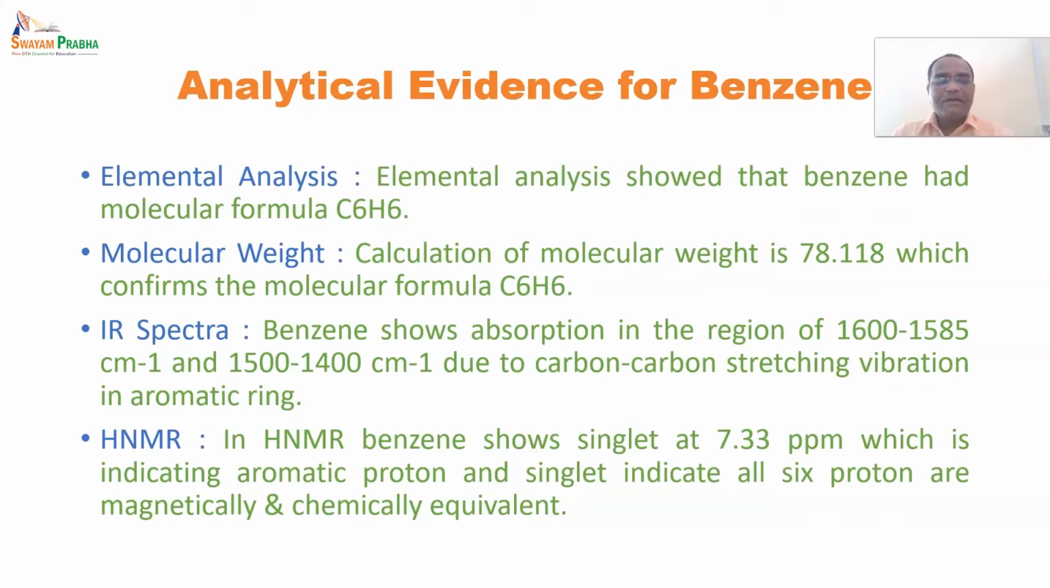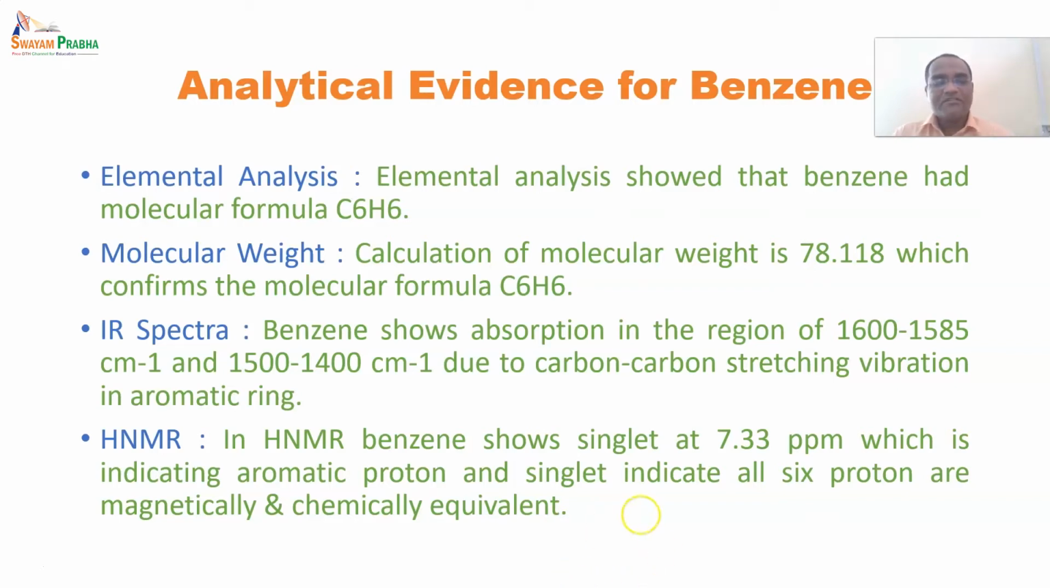When it is a multiplet, there are different kinds of protons. Different kind means what? That magnetically and chemically they are not equivalent. So at that time it does not show a singlet, it shows a multiplet. But the data obtained from proton NMR shows that it is a singlet and it is in the region of aromatic protons. So it is indicating that benzene is an aromatic structure